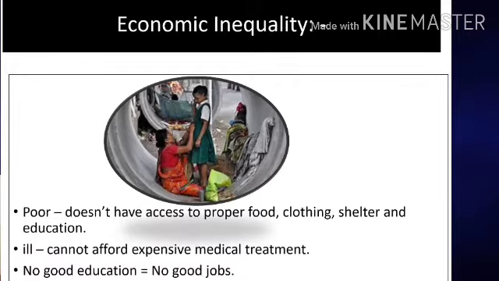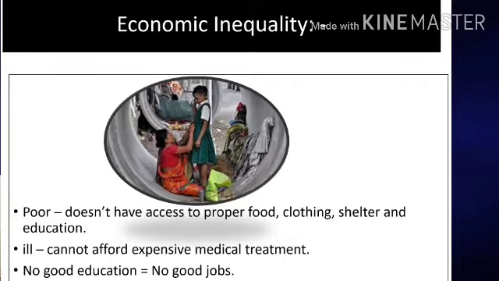For that we can say that poor people will not have access to proper food, clothing, shelter and education, and whenever they are ill they cannot even afford expensive medical care, and they are not given good employment opportunities. That means they cannot earn back the money and they cannot come to a normal position, and this circle goes on and on. So socially backward are also economically backward.